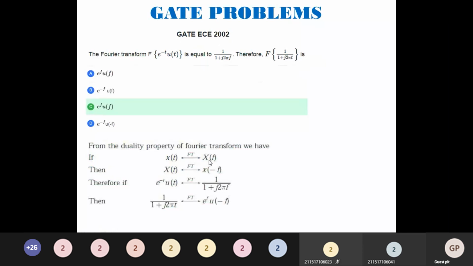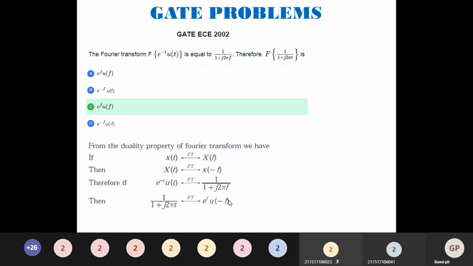X of t Fourier transform is X of f. Then by the concept, x of t Fourier transform is x of minus f. The Fourier transform of e to the power minus t u of t, everyone knows. We have written it in terms of omega as 1 by 1 plus j omega. We have seen omega is equal to 2 pi f, just a mere substitution. So e to the power minus t u of t Fourier transform is 1 divided by 1 plus j 2 pi f.